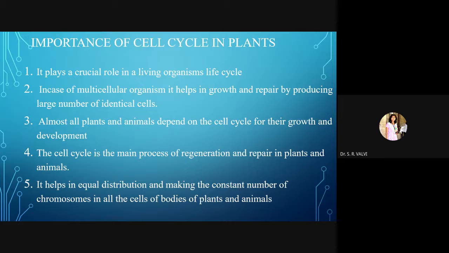Like for example, take human beings. In human beings a total of 46 chromosomes are there. From a single cell if two cells are going to form, those cells again have 46 chromosomes in them. So likewise there is an equal number of chromosomes in daughter cells.